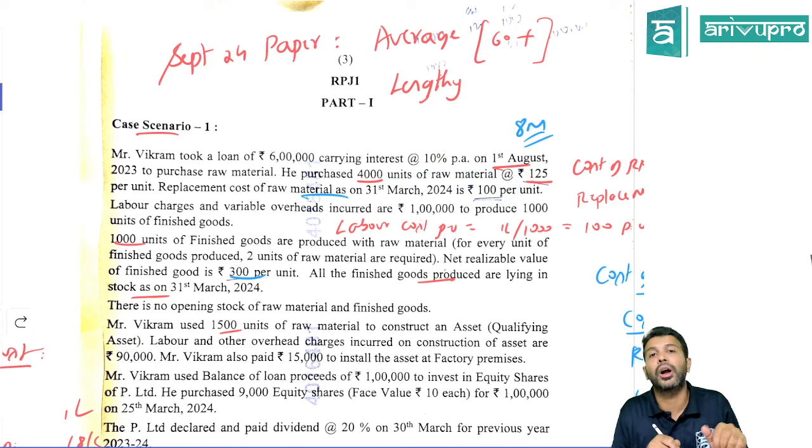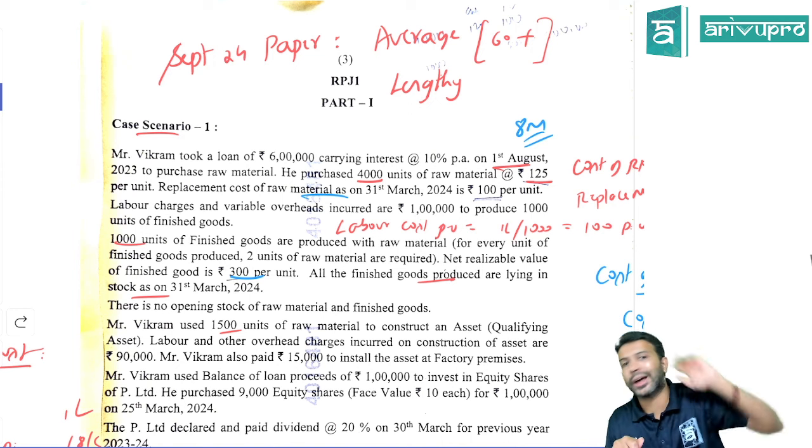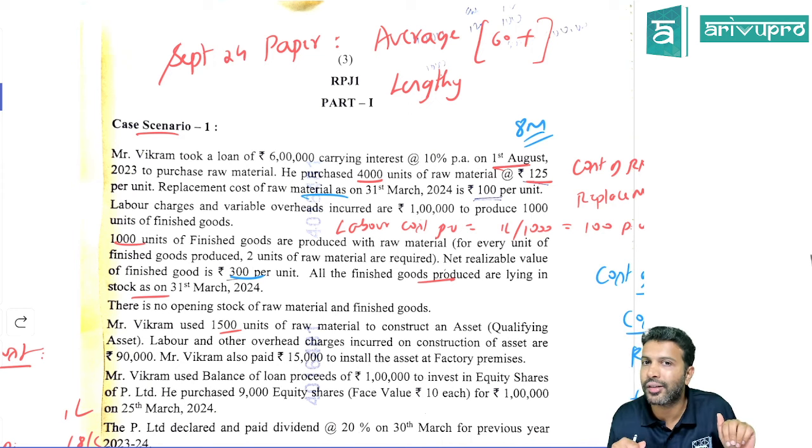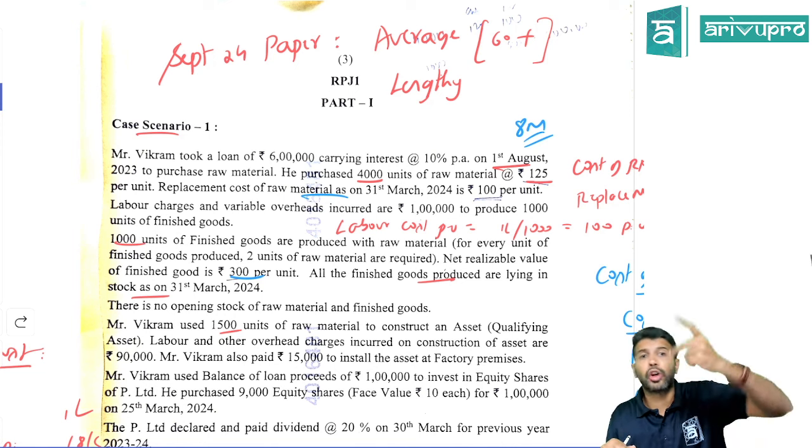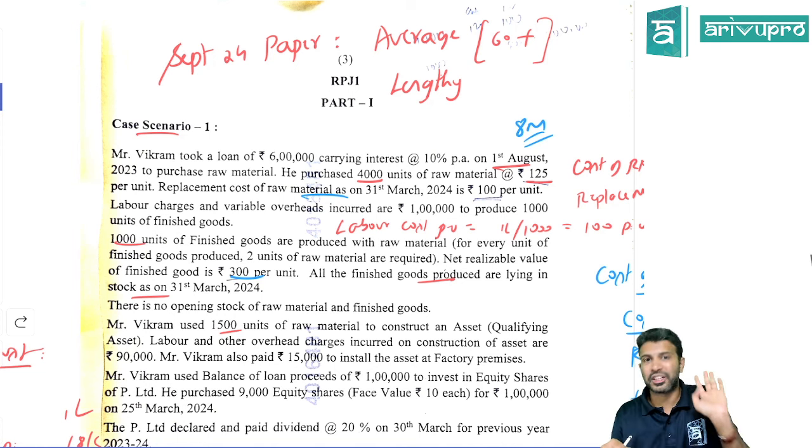Sir, we know the AS 2 concept. Raw material valuation is based on finished goods. If finished goods is valued at cost, raw material also will be valued at cost. If finished goods, however, is valued below cost, that is at net realizable value, raw material usually will get valued at replacement cost. Yes, no?